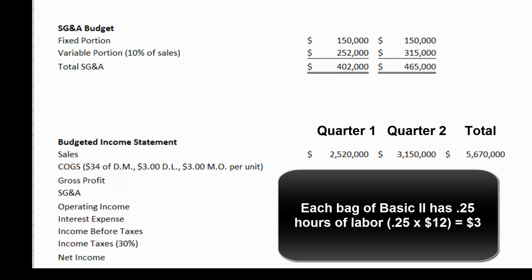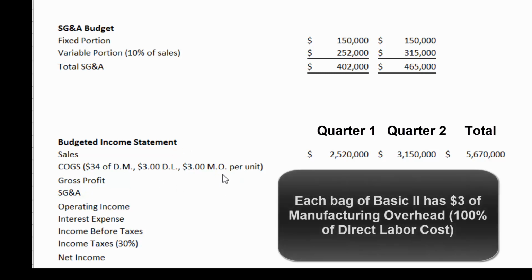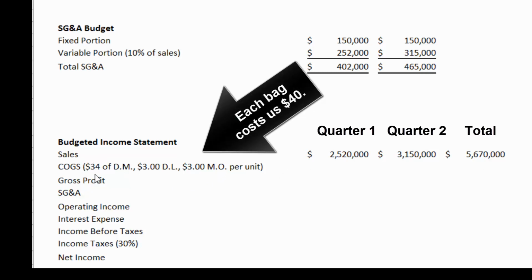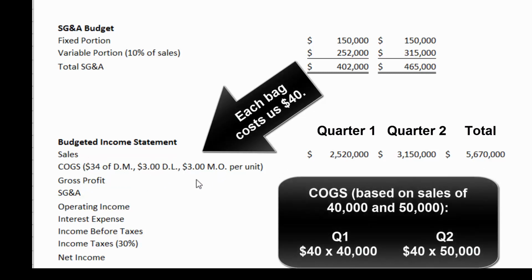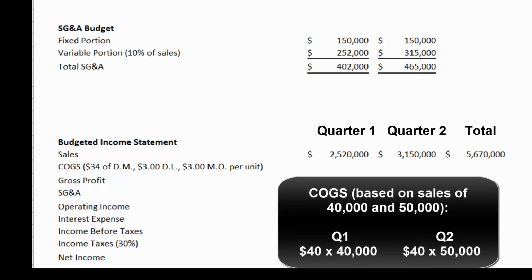So 0.25 times 12 is $3. So each bag has $3 of direct labor cost in it. And the overhead is exactly equal to the labor cost because that's our rule for applying overhead. So each bag costs us 34 plus 3 is 37 plus 3 is 40. So we simply take 40 times the 40,000 and 40 times the 50,000 to get our cost of goods sold.